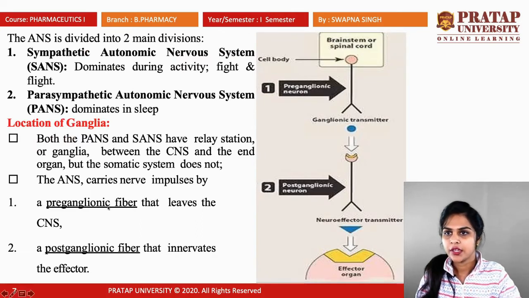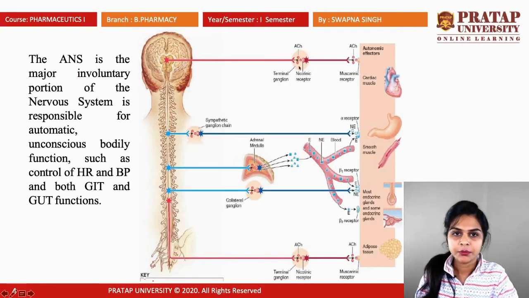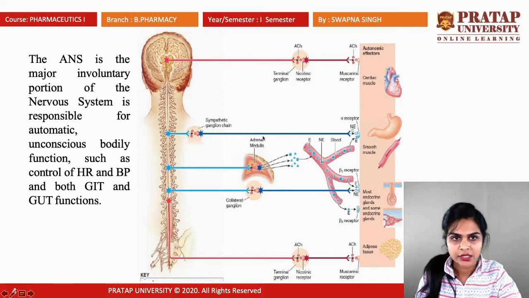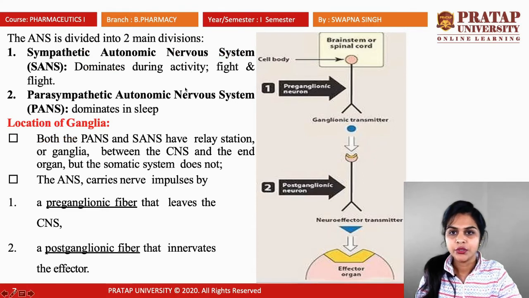Next is classification of ANS. Basically it is divided into three divisions, but two are main. First one is sympathetic autonomic nervous system, second is parasympathetic autonomic nervous system, and third one is somatic. Sympathetic, that means, see in this diagram, when the ganglia is nearest to the organ, that is known as sympathetic nervous system. If the ganglia is away from the organ, that is known as parasympathetic nervous system. In that case, sympathetic nervous system always dominates during activity, or you can say it is in fight and flight mode.